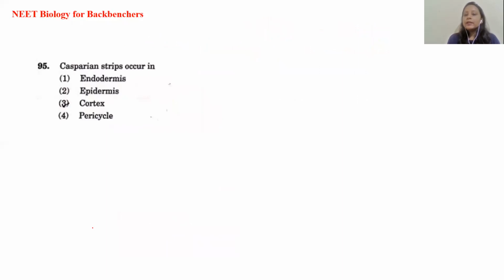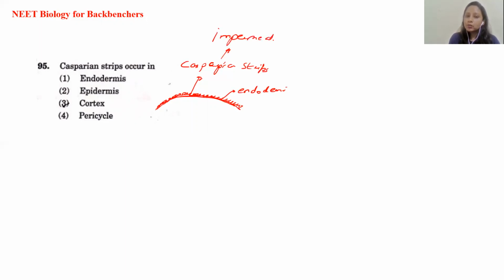Now, Casparian strips occur in: endodermis, epidermis, cortex, or pericycle. This is a question related to anatomy. Just below the cortex, below which we have the vascular bundle, there is a layer of cells which is called the endodermis, and this layer has a thickening on its cells. It has some deposition on it, which we call the Casparian strips, and these Casparian strips are impermeable to water. The water cannot pass through this pathway.